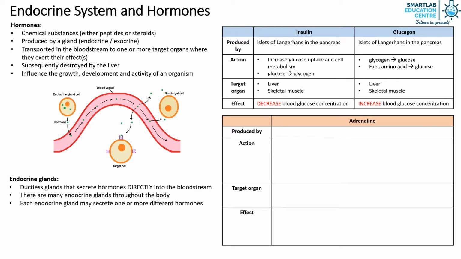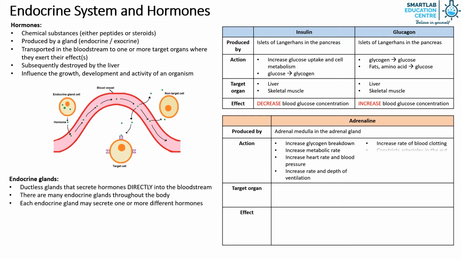Third, we have adrenaline. It is produced by the adrenal medulla in the adrenal gland. It causes an increase in glycogen breakdown, an increase in the metabolic rate, an increase in heart rate and blood pressure, and an increased rate and depth of ventilation. Additionally, it increases the rate of blood clotting, constricts arterioles in the gut and skin, causes the pupils to dilate and hair erector muscles to contract.